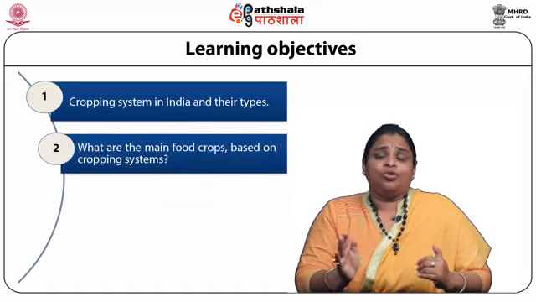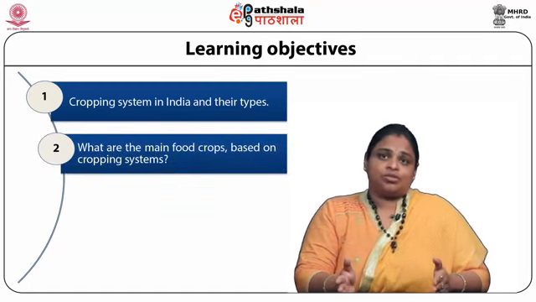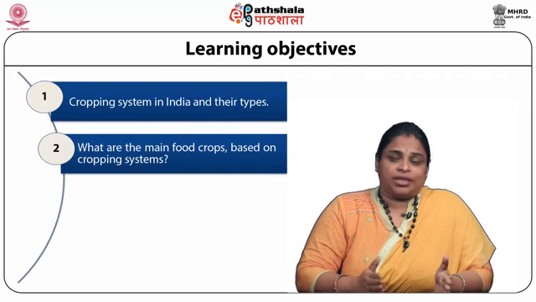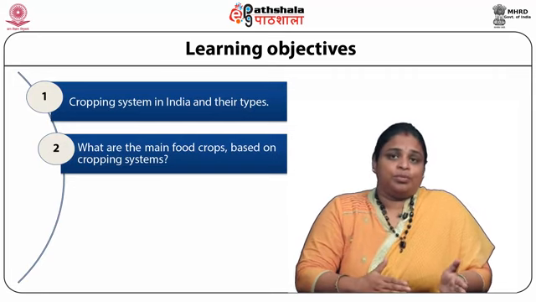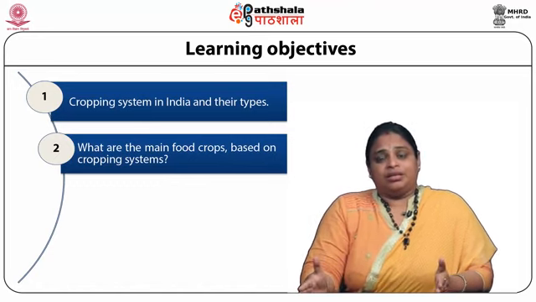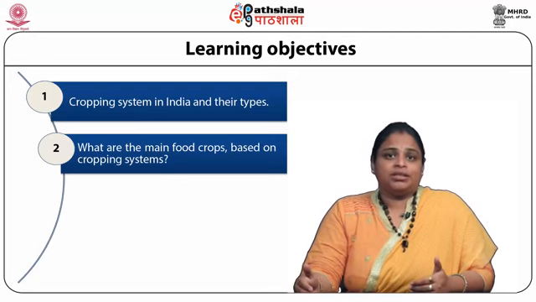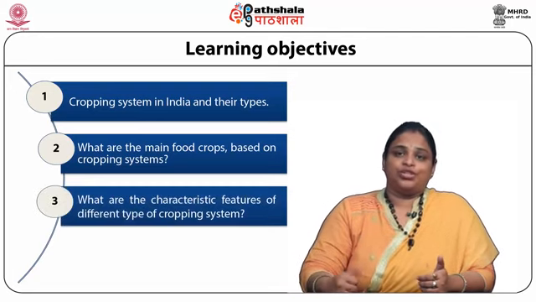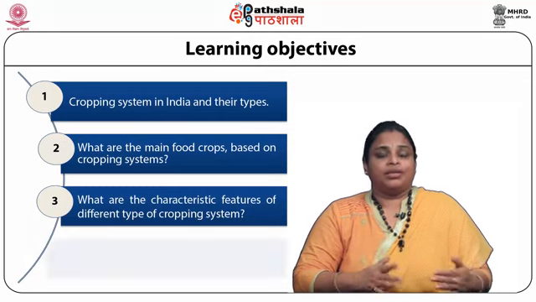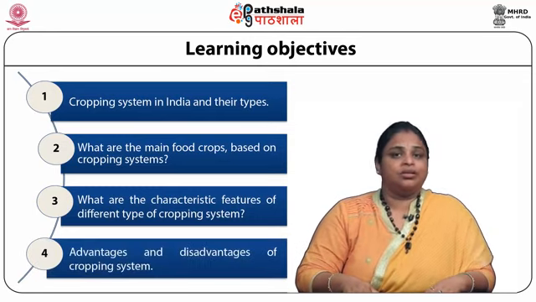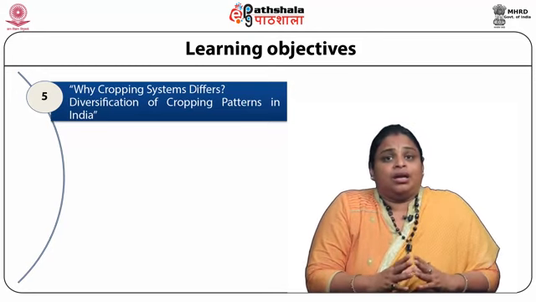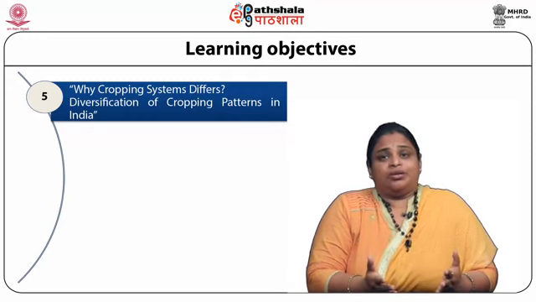What are the main food crops, and on the basis of food crops, what kind of cropping systems have we classified in India? Next, what are the characteristic features of the different types of cropping system? Then we will focus on the advantages and disadvantages of the cropping system. After this, we will focus on the diversification pattern of the cropping system.